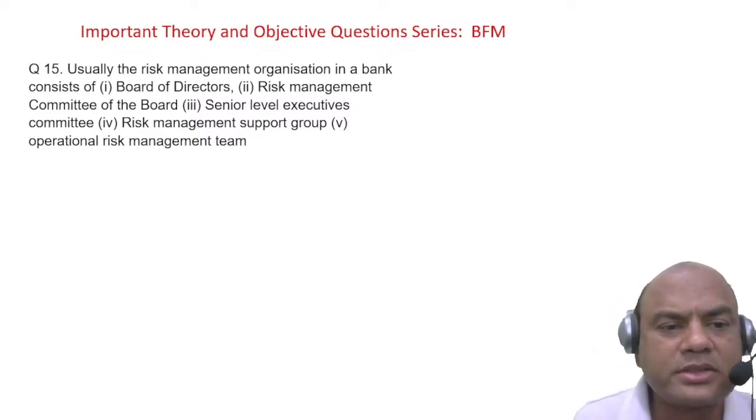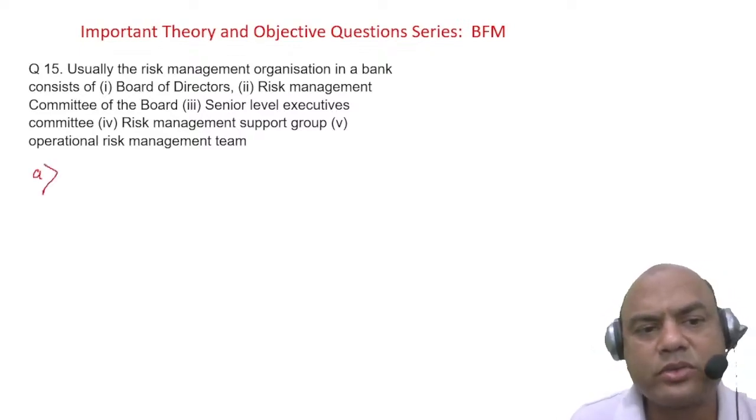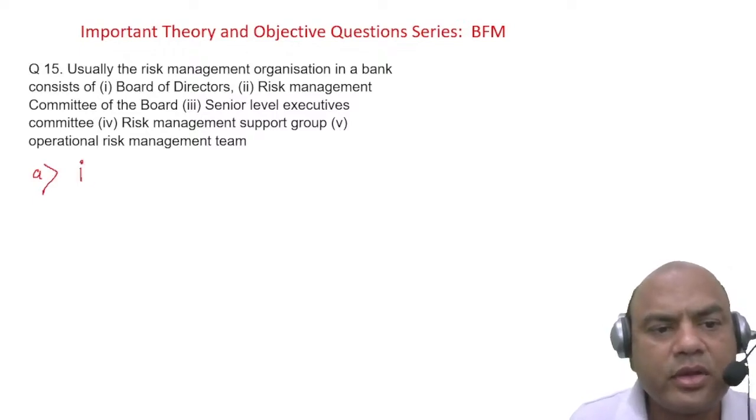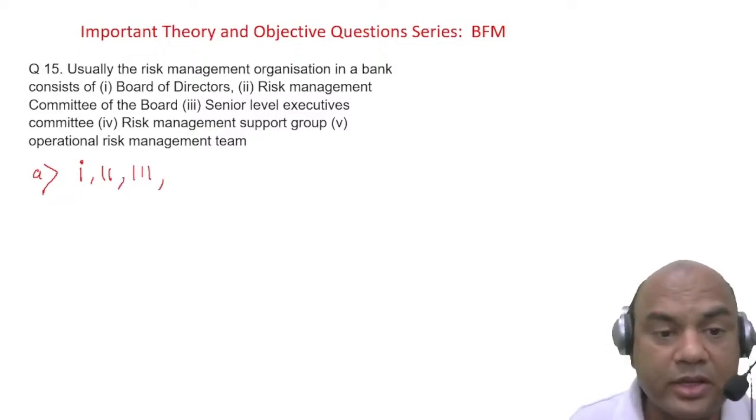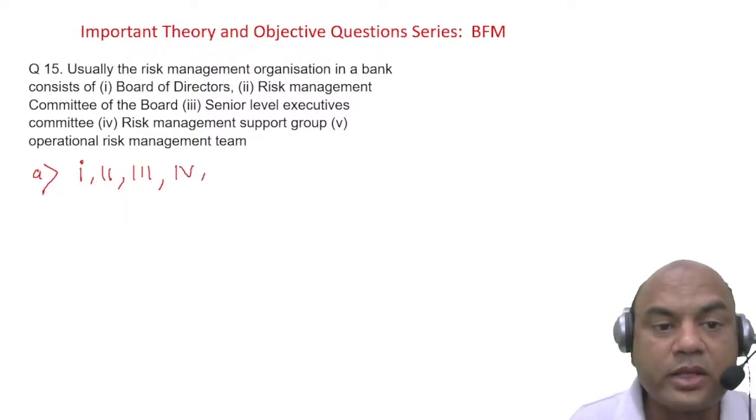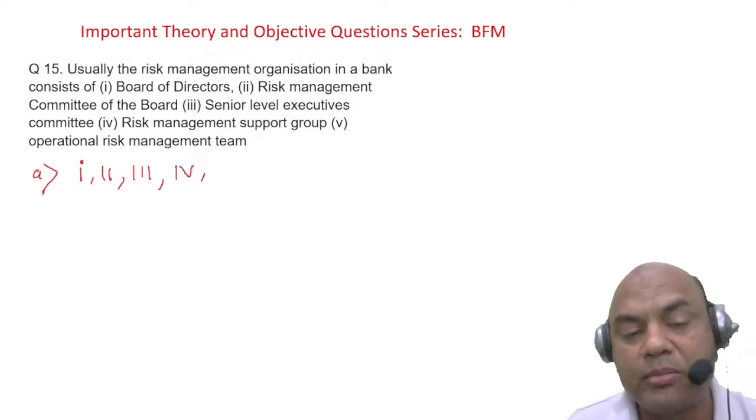Let me write this A as only 1, 2, 3, and 3 senior management, and fourth is risk management support group. And fifth one is operational risk management team.